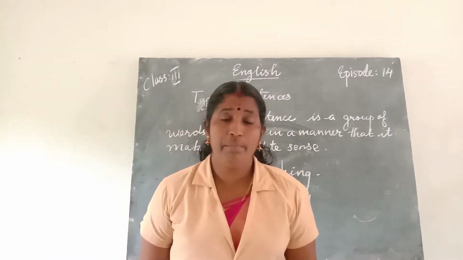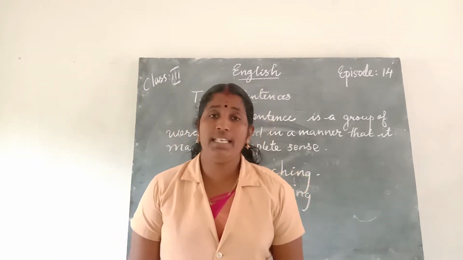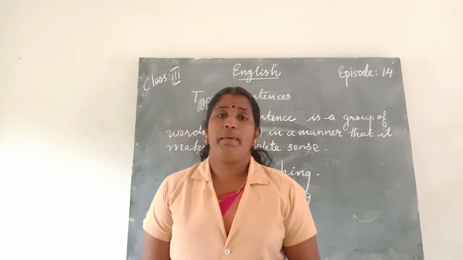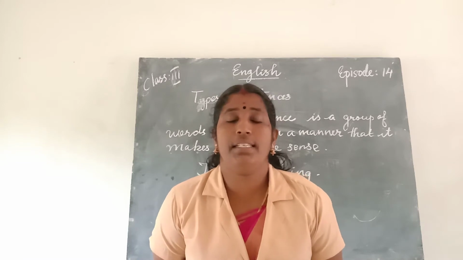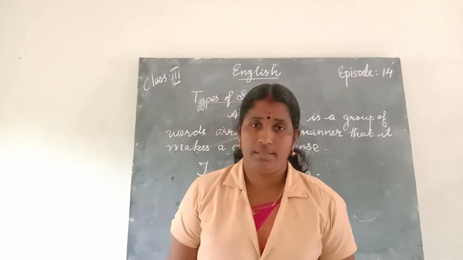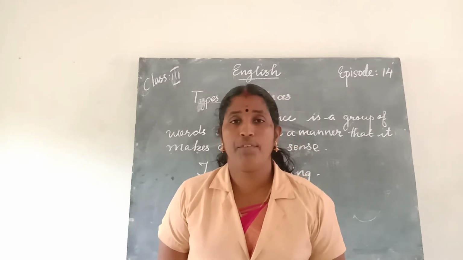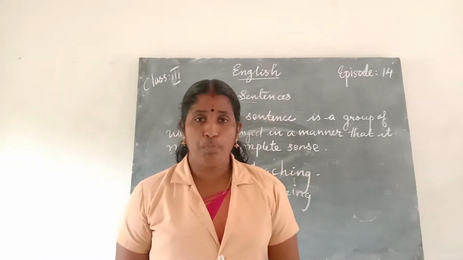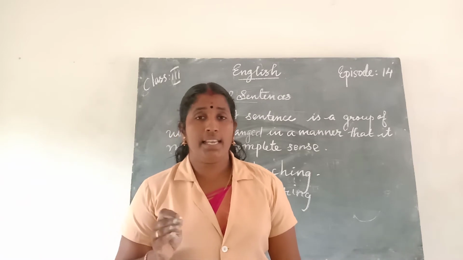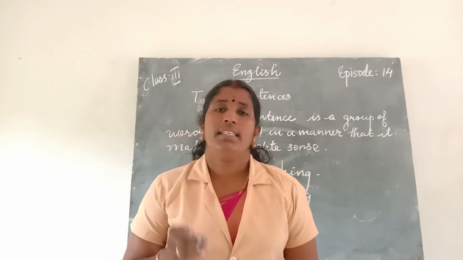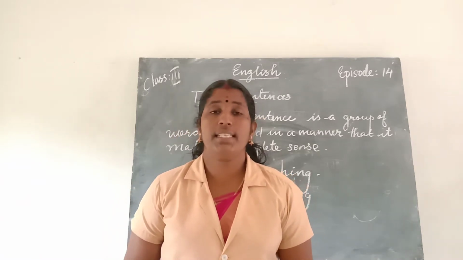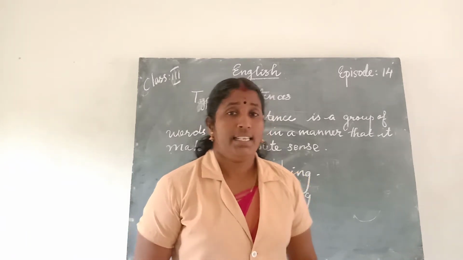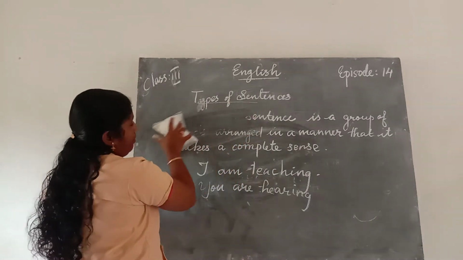Simply we can say a sentence is a group of words arranged in a manner that it makes a complete sense. I hope you understand the definition of a sentence. Once more, a sentence is a group of words arranged in a manner that it makes a complete sense. Is it clear? Next, types of sentences.